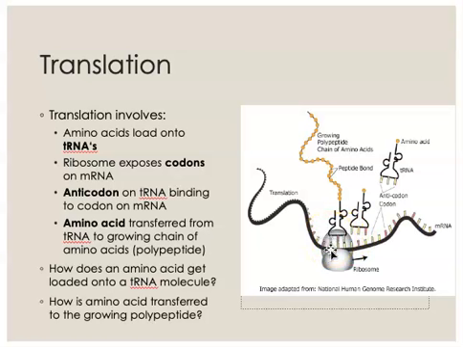So if there's a C in the codon, we're looking for a tRNA that has a G in its anticodon in that position. If there's a U in the codon next, we're looking for a tRNA that has an A in its anticodon in that position. It has to be a match. There has to be a complementary match between the codon on the mRNA and the anticodon on the tRNA. If there's a match, then whatever amino acid that tRNA is carrying is going to get placed at that position.